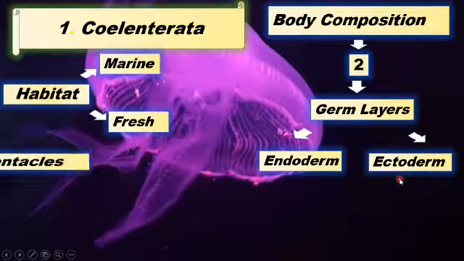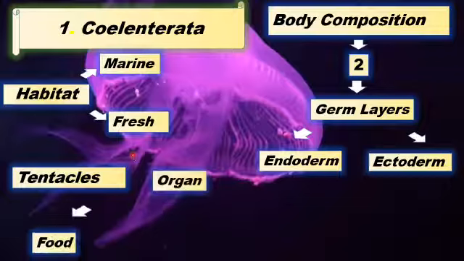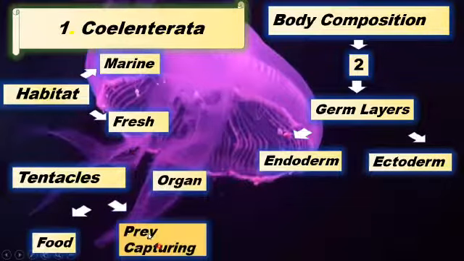The next characteristic is that they have organs that are known as tentacles. For example, you can see here the long, mobile and flexible organs. These organs are known as tentacles, and the tentacles are also known as the food and prey capturing organs, because the tentacles can be used to take the food and can also be used to capture the prey. So that's why we are calling it the food and prey capturing organ.